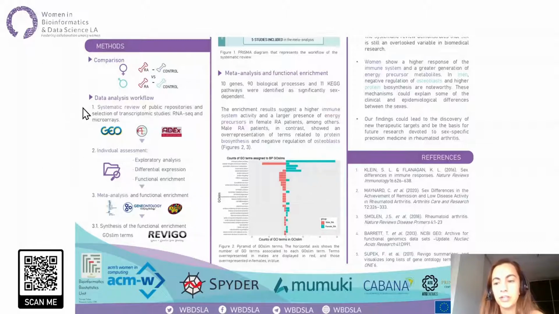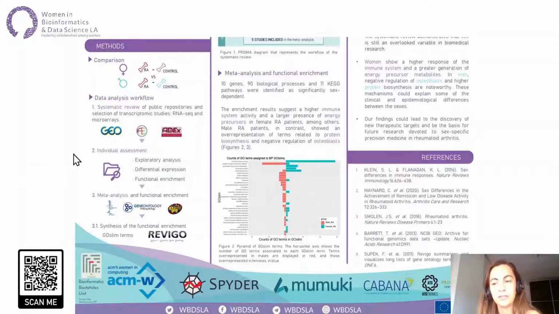First, we conducted a systematic review of rheumatoid arthritis studies, including healthy individuals and patients, with gene expression data from either microarrays or RNA-seq platforms. For this, we checked the public repositories Gene Expression Omnibus, ArrayExpress, and ATEX.